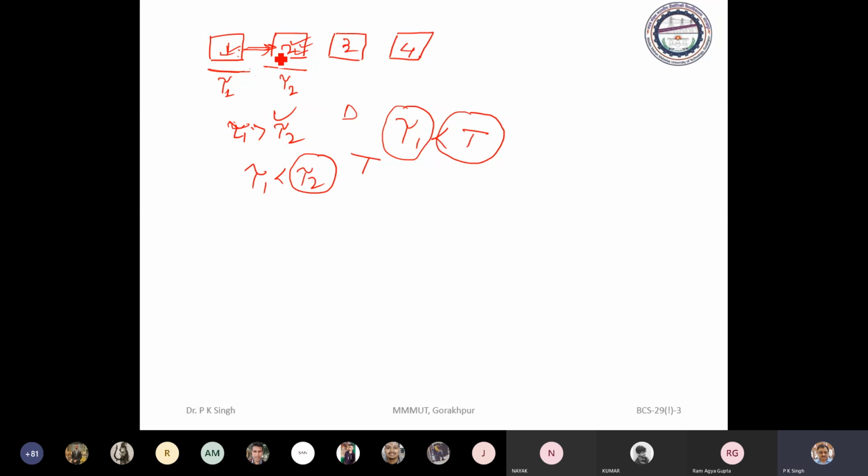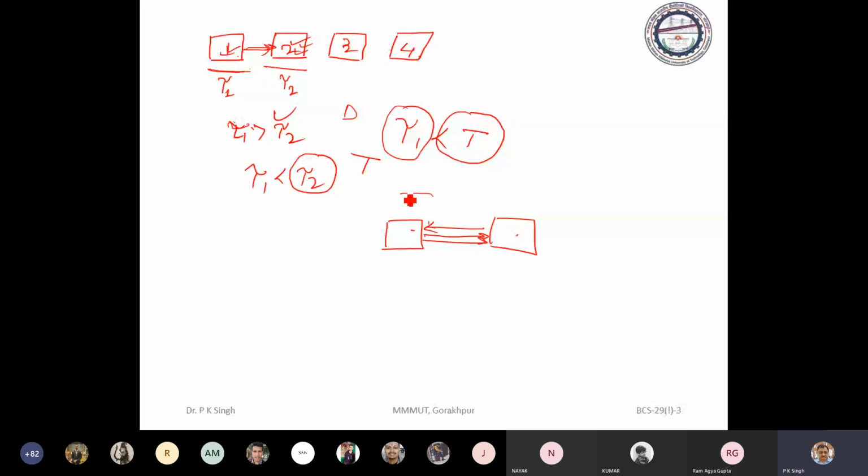This type of propagation of tasks from various units is called asynchronous. Asynchronous means between each stage we are using handshake signals, a request and an acknowledgement. Handshake signals are used for propagating the task from one stage to another stage.